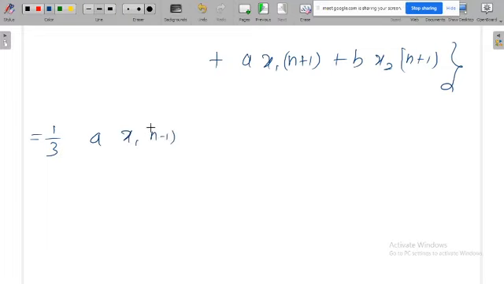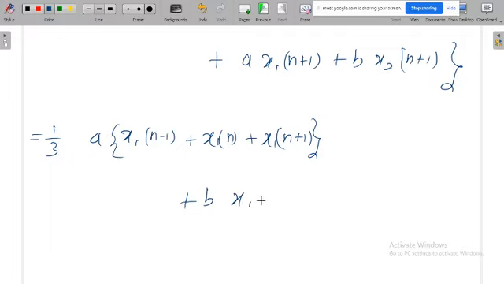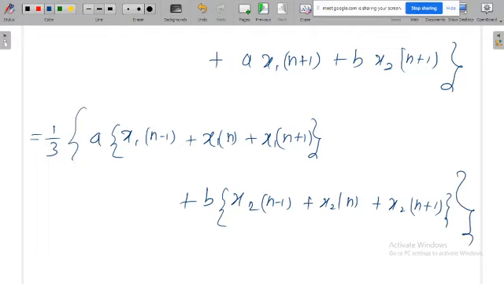So a times x1 of n minus 1 plus x1 of n plus x1 of n plus 1. Now this is one component. And then wherever b is there I will adjust that, that is b times x2 of n minus 1, x2 of n, x2 of n plus 1. And again this is the overall bracket.